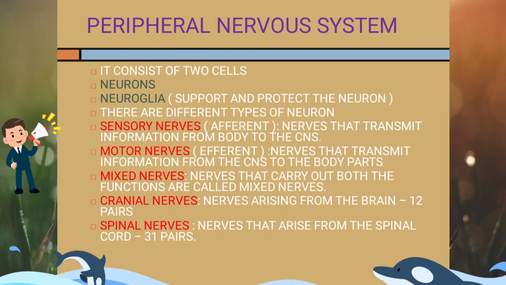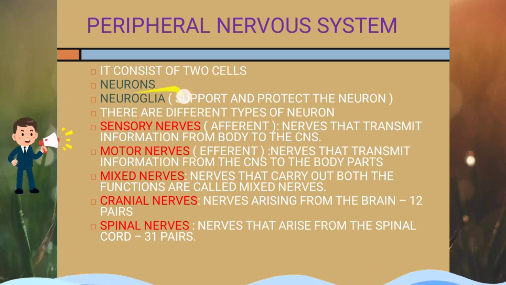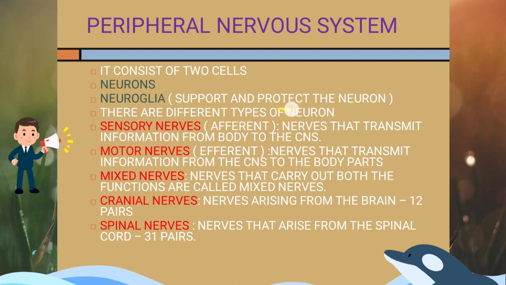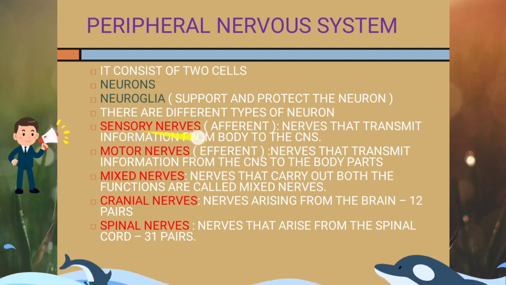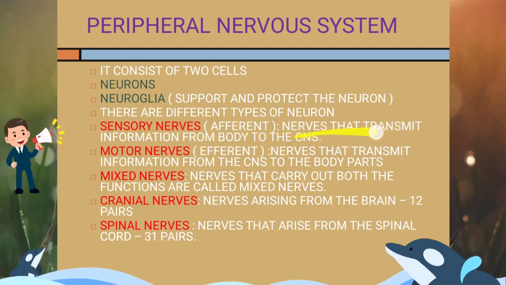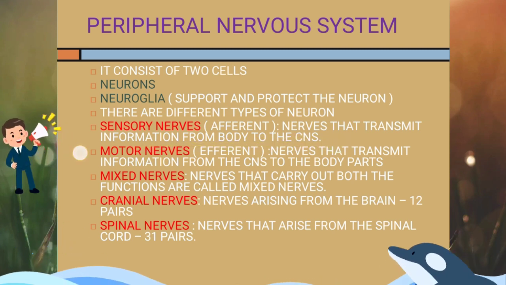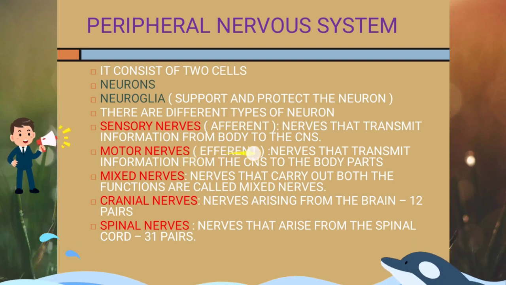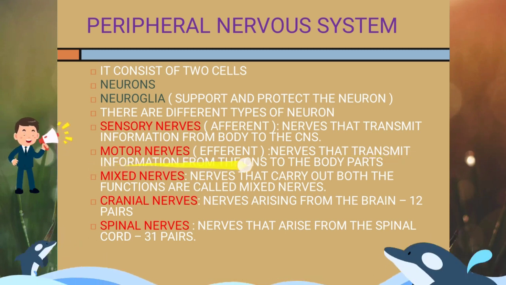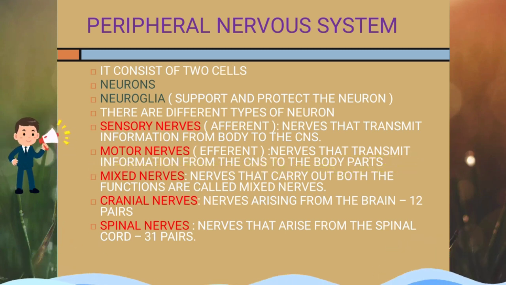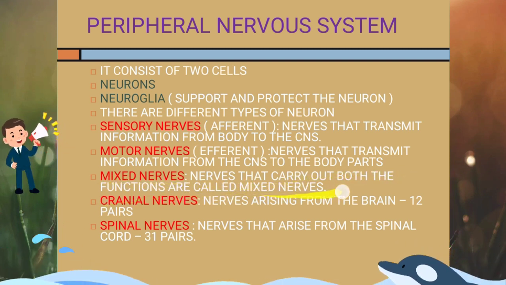Now coming to peripheral nervous system. It consists of two types of cells, neurons and neuroglia. Neuroglia are cells which support and protect the neuron. Different types of neuron. Sensory neuron, also known as afferent neuron. Nerves that transmit information from body to CNS are called sensory nerves. Next, motor nerves, also known as efferent neurons. Nerves that transmit information from CNS to the body part are called motor nerves. Mixed nerves: nerves which can carry out both these functions are called mixed nerves.